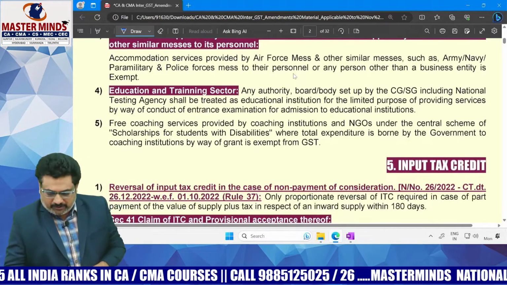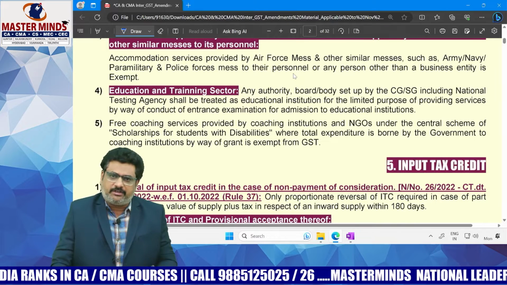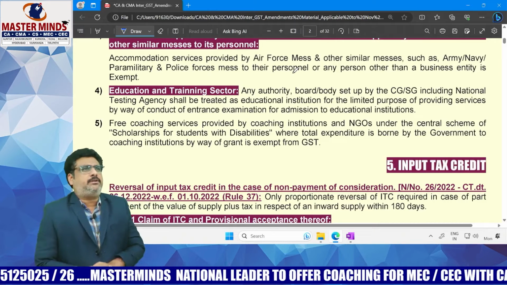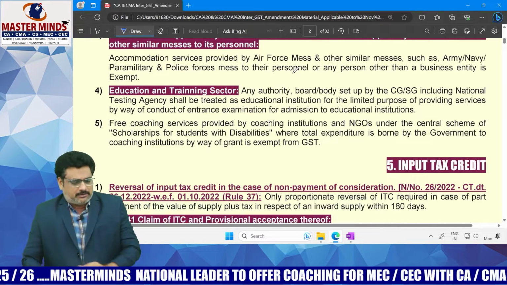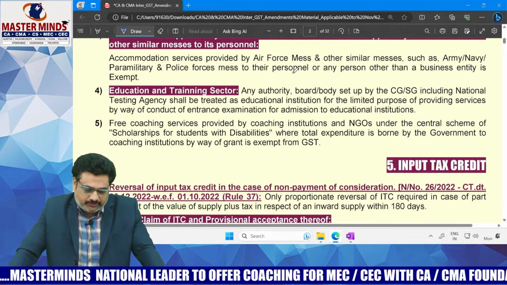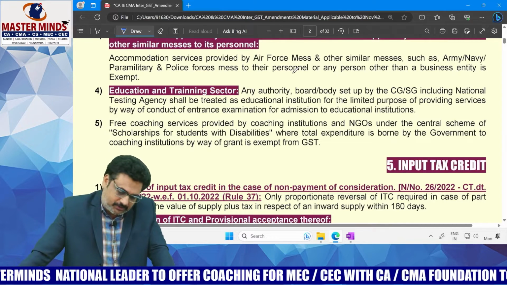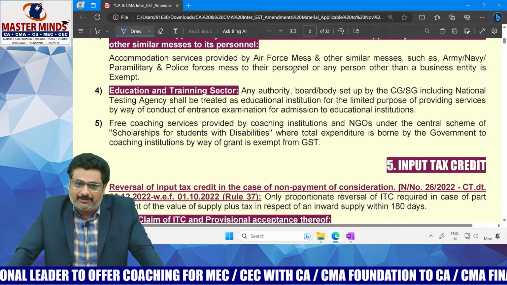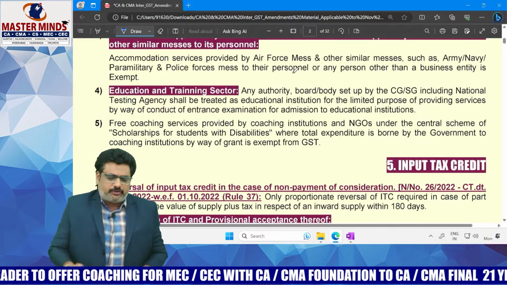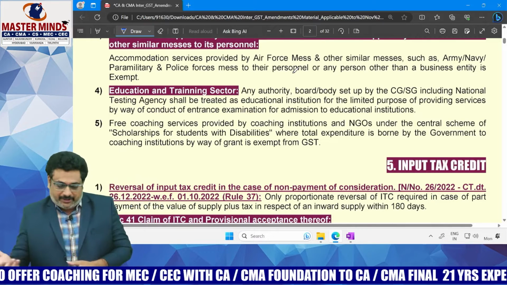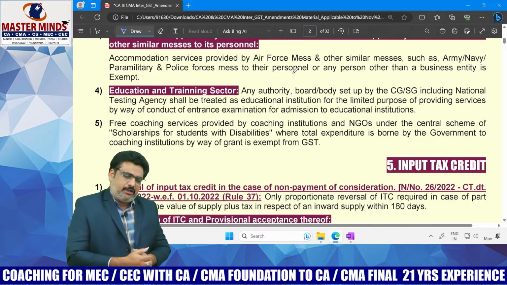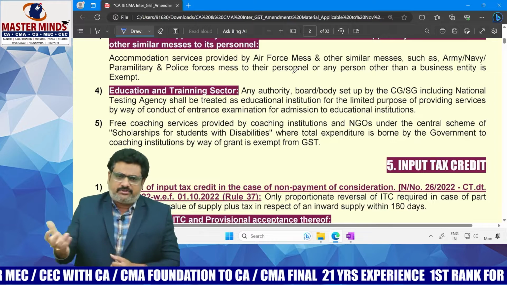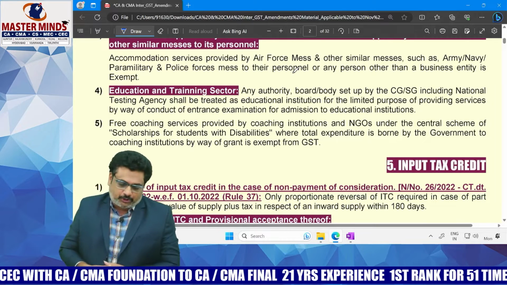And the fourth one is the education and training sector. The issue here is that various boards like the National Testing Agency have been set up by central or state governments for the purpose of conducting entrance exams like NEET, JEE, NET, etc. The question is whether these services are taxable or exempt. Then what is the exemption with respect to education services?